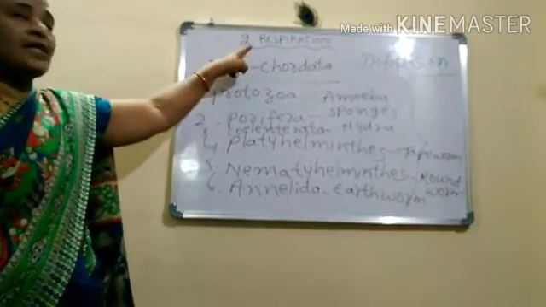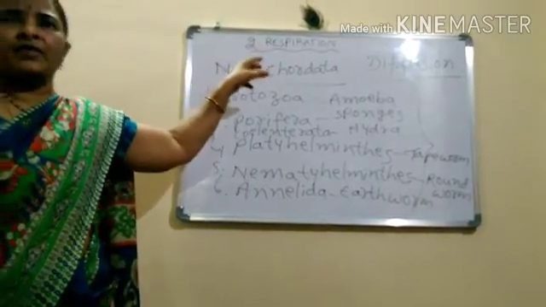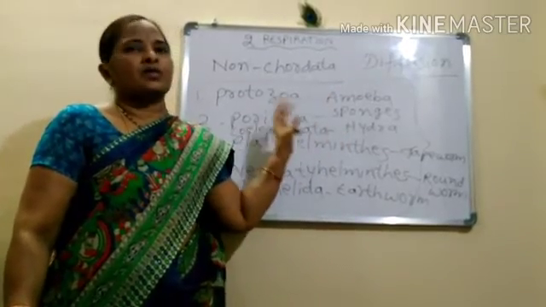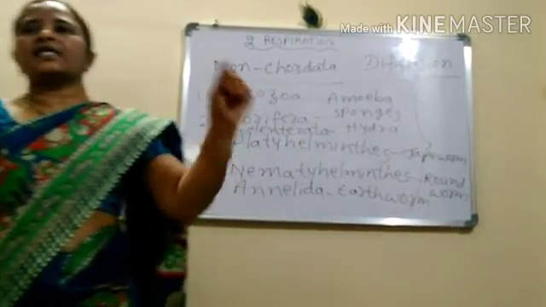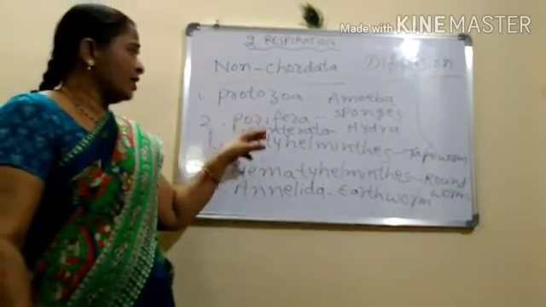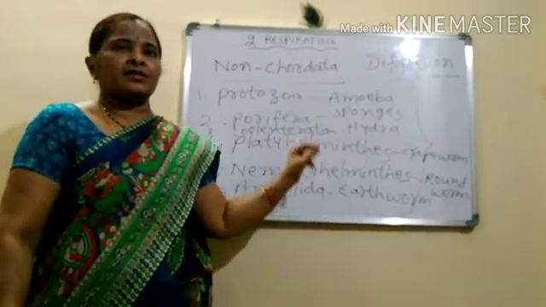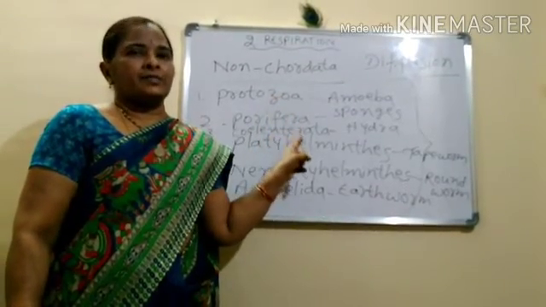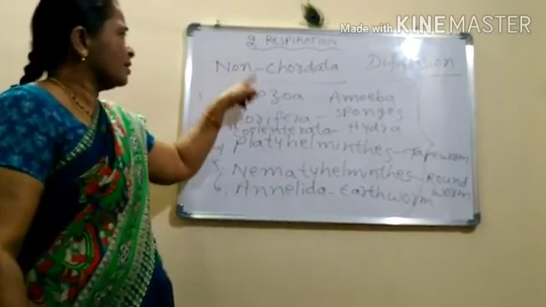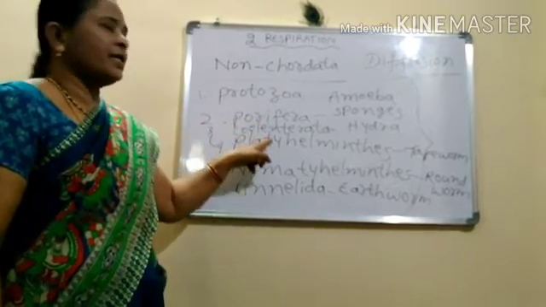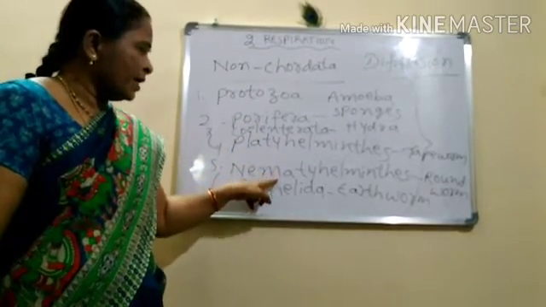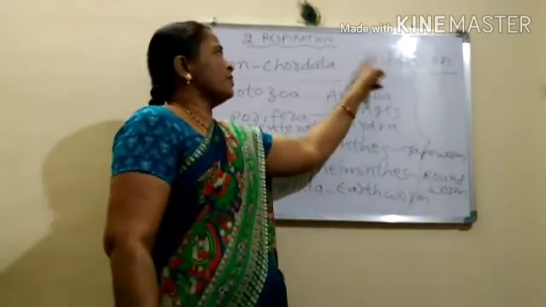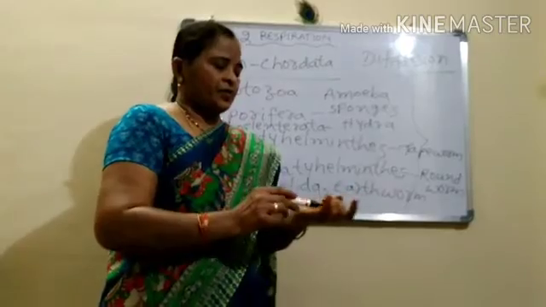All of you know very well that living organisms cannot survive without oxygen. Whether single cell or multicellular, each and every living organism requires oxygen. That process we call respiration.